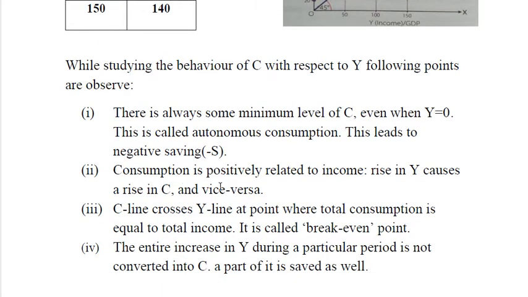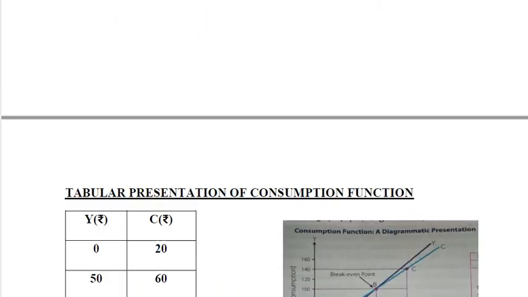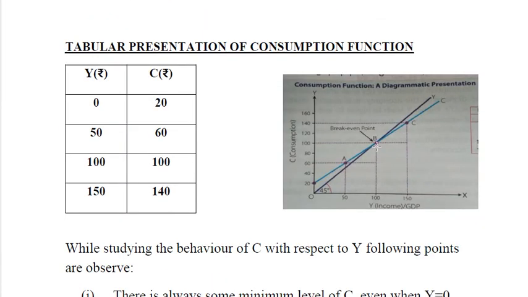Second point, consumption is positively related to income. A rise in income causes a rise in consumption and vice versa. Third, the consumption line crosses the income line at a point where total consumption is equal to total income. It is called the break even point. जो अभी हमने डिस्कस किया, that is the point B where total income 100 is equal to total consumption,